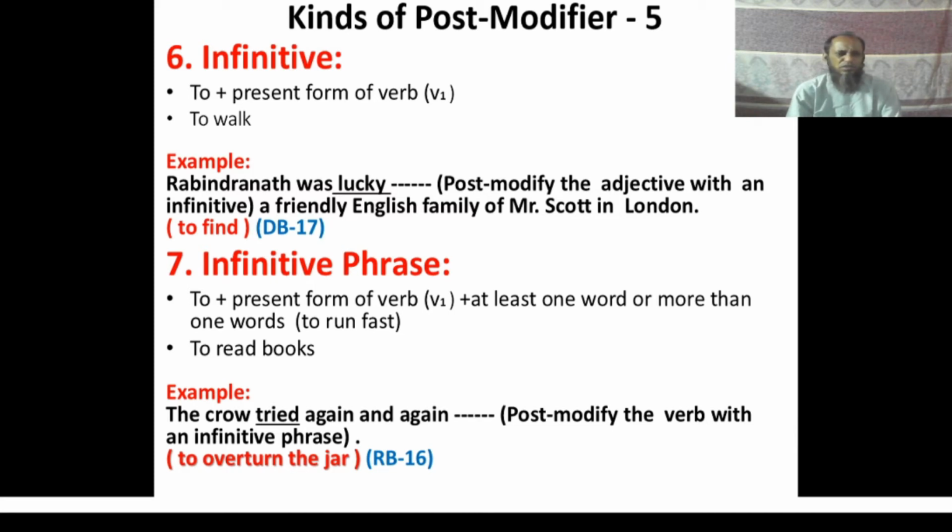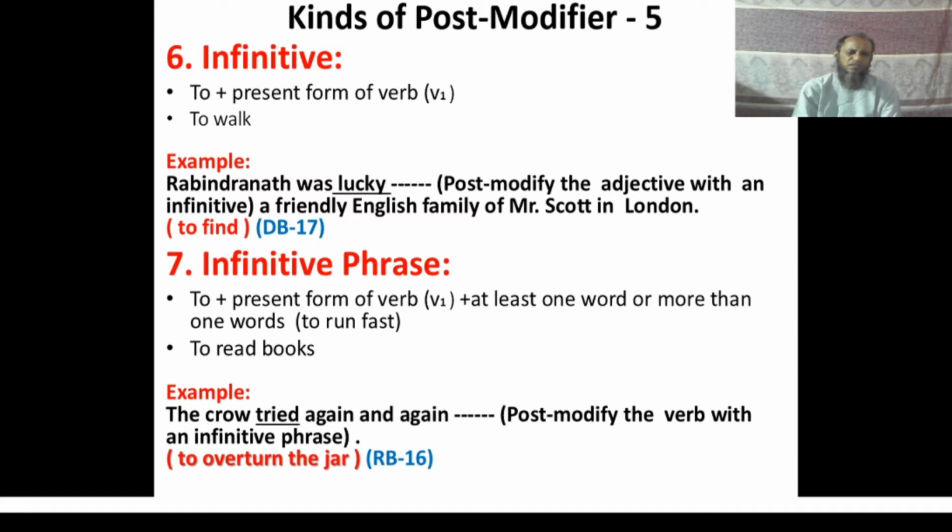Look at the example number 6. Rabindranath was lucky. Here the question has been said to post modify the adjective word lucky with an infinitive. So we have to use an infinitive to post modify the word lucky. The target word is lucky here, and you have to use infinitive. So the answer is: Rabindranath was lucky to find a friendly English family of Mr. Scott in London.